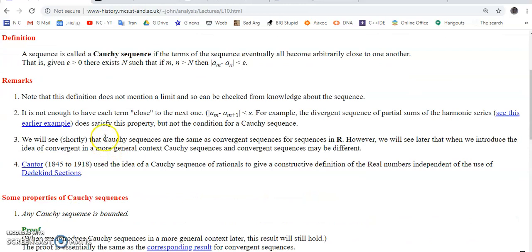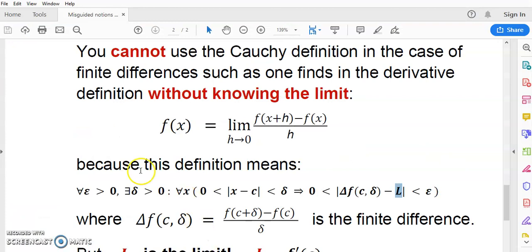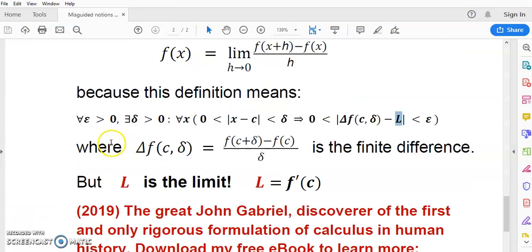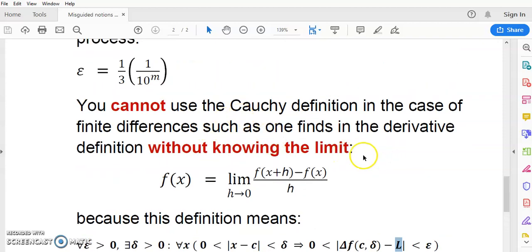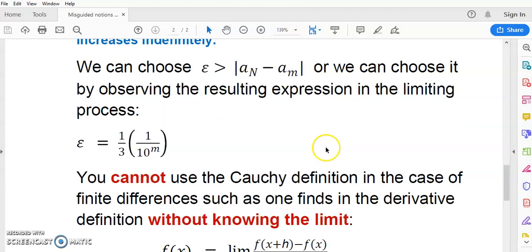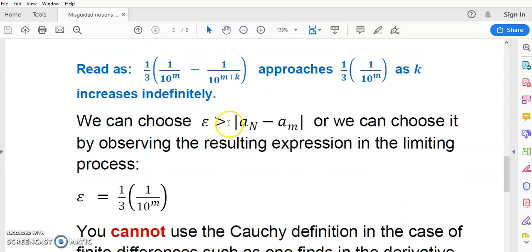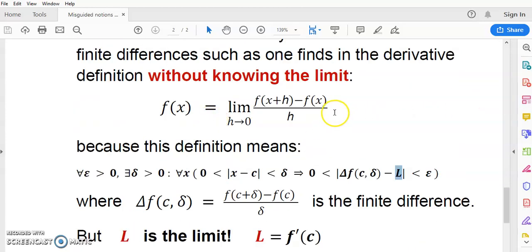So, I just wanted to point that out to you and show you that these are several misguided notions in the mainstream. I mean, even professors like Wolfgang Muckenheim, who I respect, doesn't understand this and still insists that you can use the Cauchy definition for a derivative. Now, in your bogus calculus, you have no systematic way of finding the derivative. You have to use that flawed first principles method, which is obviously a load of garbage.